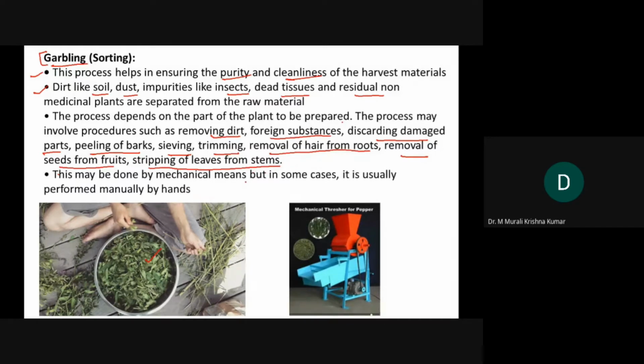Right now, so many machines have come into place. Earlier they used to do the garbling process manually, but most of the processes that you can see right now in many industries have been replaced by machines. Especially pepper and many others. For potato, everything is mechanized now. For the preparation of potato starch, everything is mechanized now. So this is all about the garbling process.